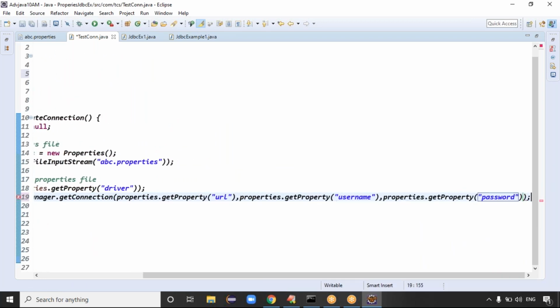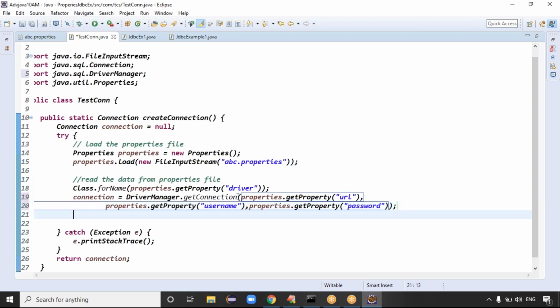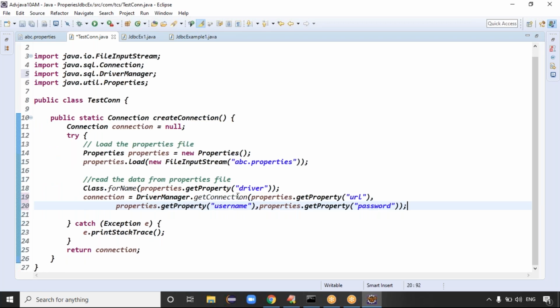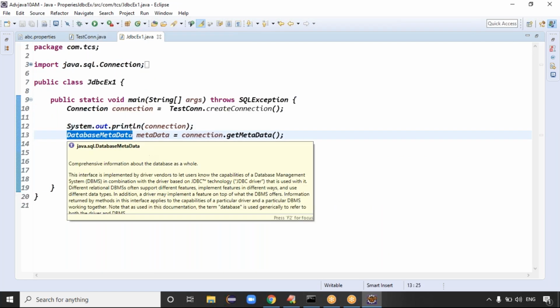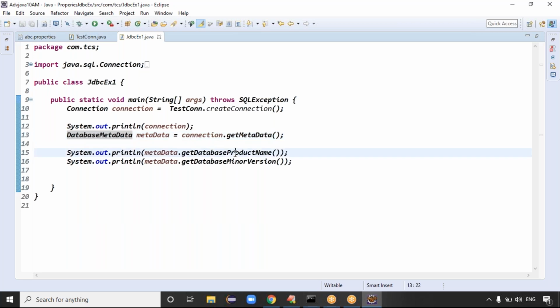Exactly. That is the information, guys. Yeah, that's all. Then return the connection, right? Once I return the connection, come to this example, JDBC example one. You're getting the DatabaseMetaData object. Once the DatabaseMetaData object is ready, get the product name, get the product version, the database product and database version.